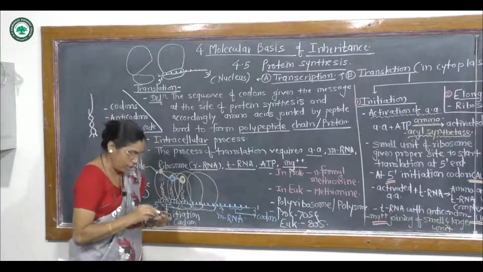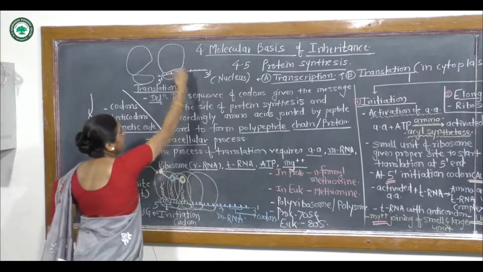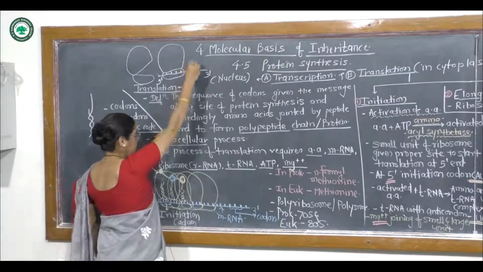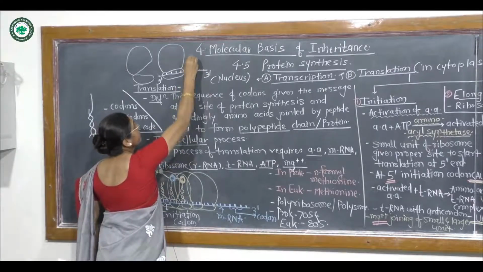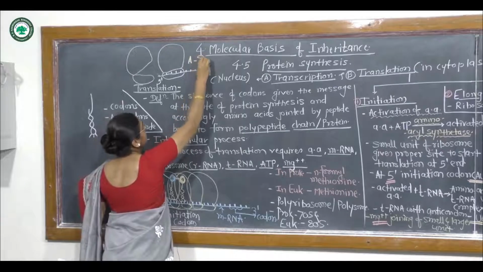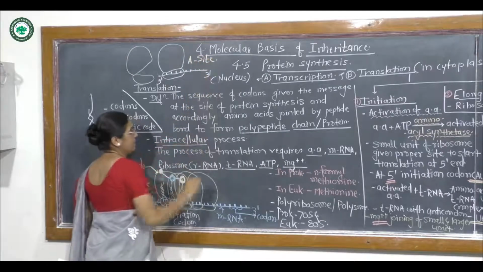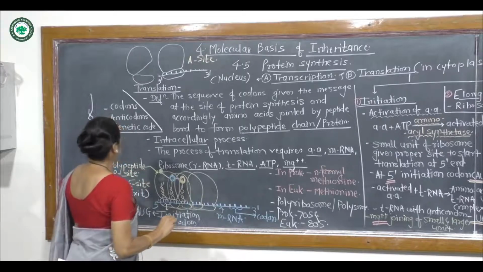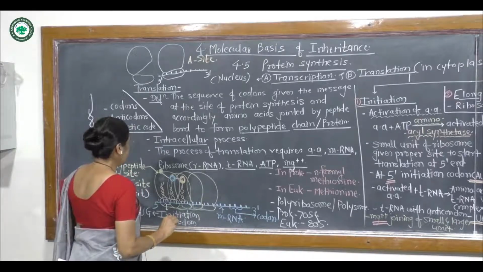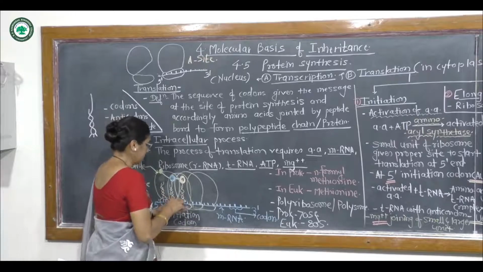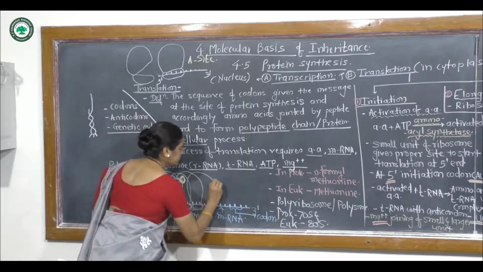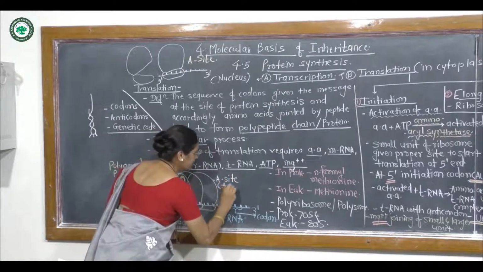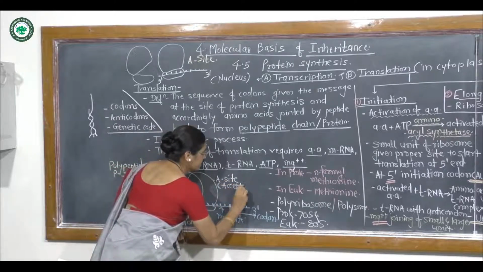The site of the ribosome located towards the 3' end is termed the A site, that means the acceptor site.